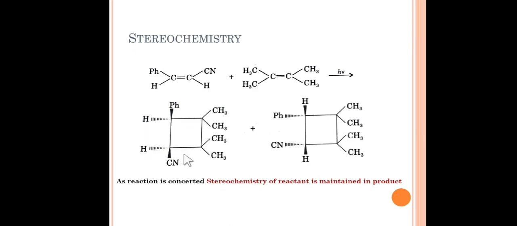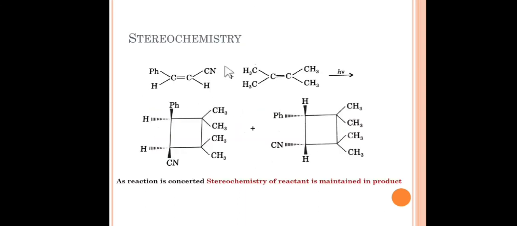So this is the question for you guys. This is a cis product. Okay, this is a cis reactant. So if we react this molecule with this molecule, you can see there is a Ph and CN on the same side, or for hydrogen, both the hydrogens are on the same side, so they are down down, or we can write up up. Okay, this is how the stereochemistry of reactant and product can be seen in the 2 plus 2 cycloaddition.